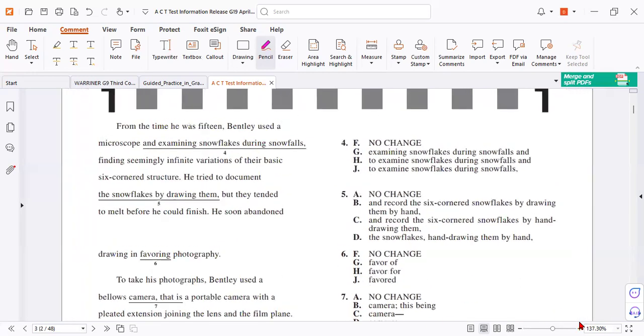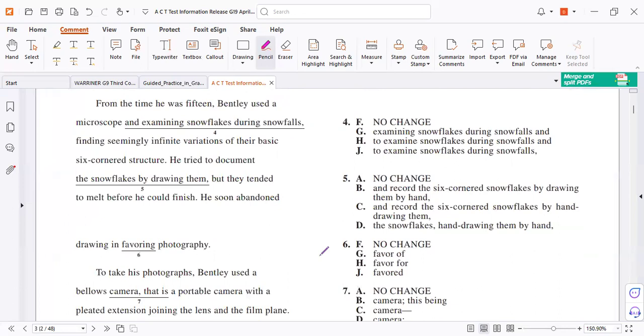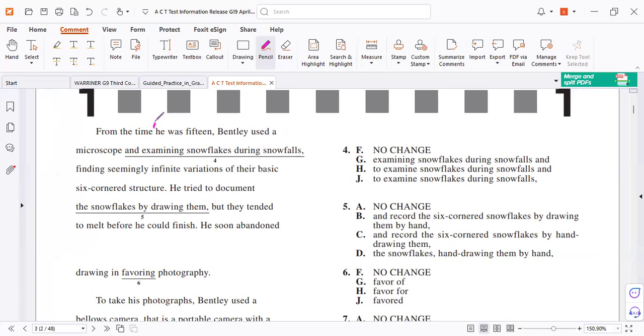Number 4, and let me answer it. Of course, I must read from the beginning to the end. So from the time he was 15. So from the time when he was 15. Here we're missing the relative pronoun when, and as I told you, we have the right to use it or not. So subject, verb: Bentley used a microscope and examined. If you want to use and as a compound predicate, the verbs must be the same form, not past simple, not gerund. So F is wrong.